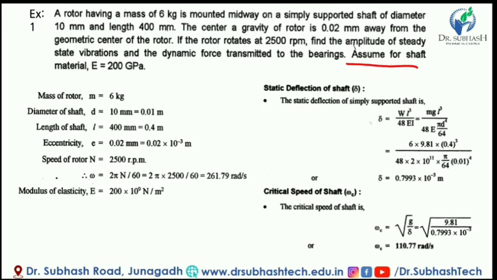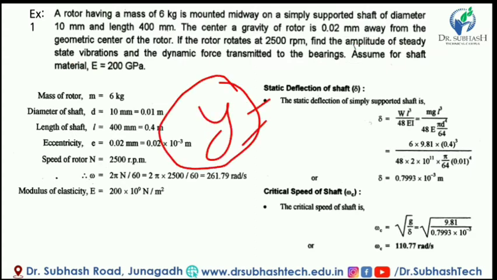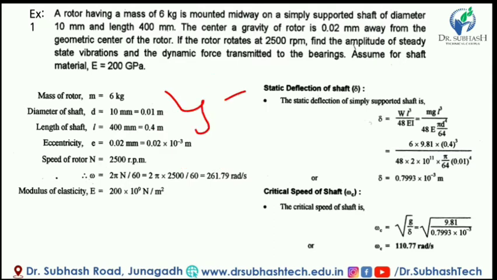Two things we have to find out: the dynamic force transmitted to the bearing and the amplitude of steady state vibration. Here the amplitude of steady state vibration for a shaft is defined by Y. So we have to find Y first, and second, the load on the bearing. The shaft material modulus of elasticity is given as 200 gigapascal, which is converted into the unit of newton per meter square.